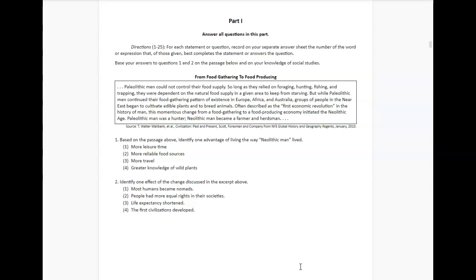Number 2, identify one effect of the change discussed in the excerpt below. 1, most humans became nomads. 2, people had more equal rights in their societies. 3, life expectancy shortened. Or 4, the first civilizations developed. So what was one effect of the change that was discussed in this paragraph?